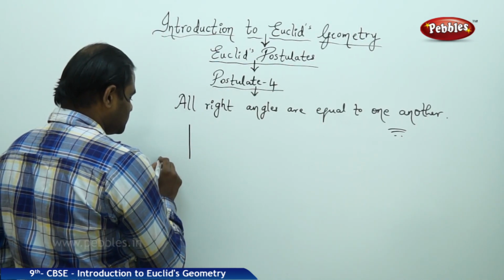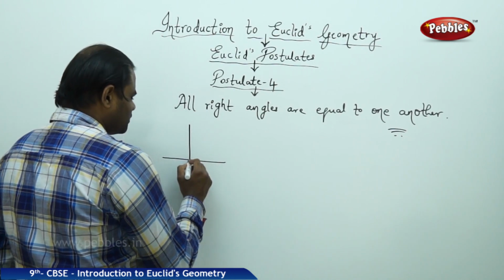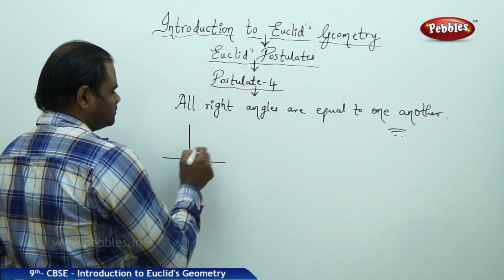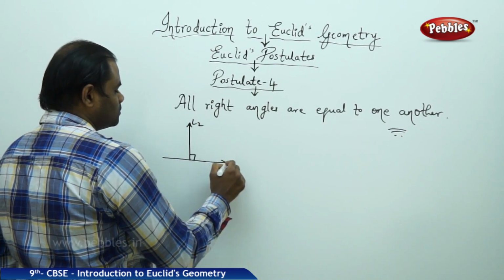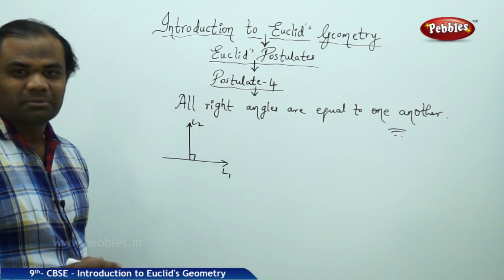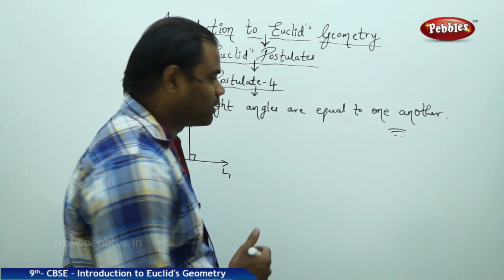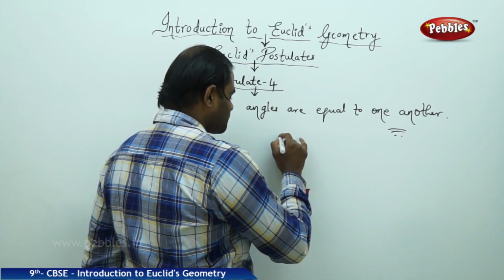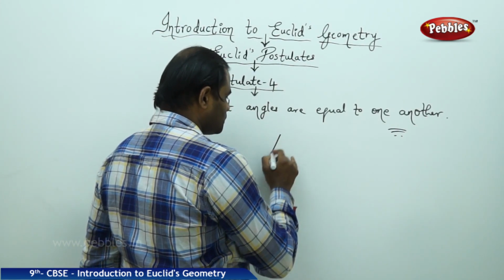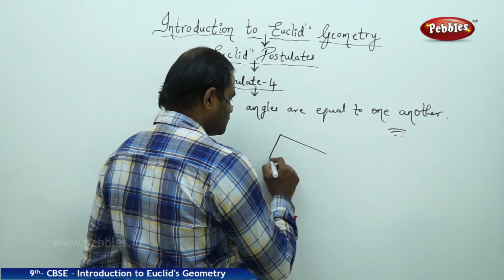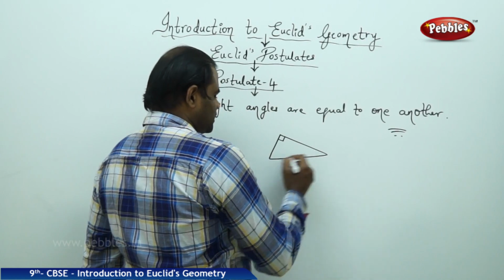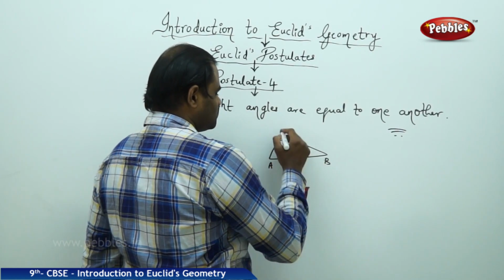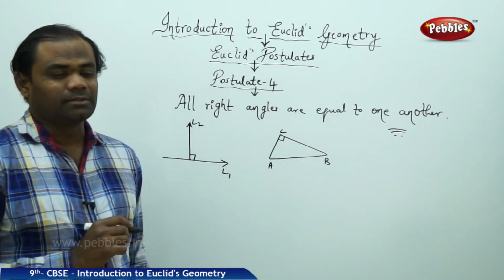Let me take a right angle which is measured here between the lines L2 and L1. Let me take another situation where I have a right angle, between the sides BC and AC.